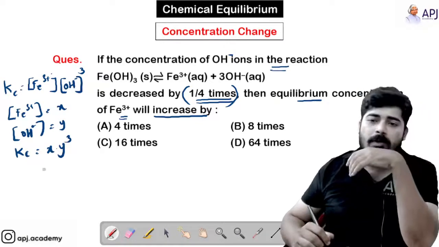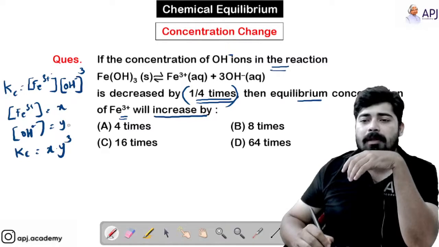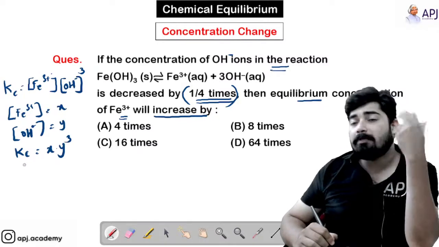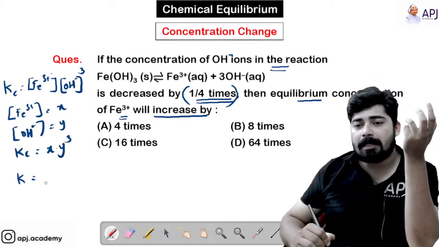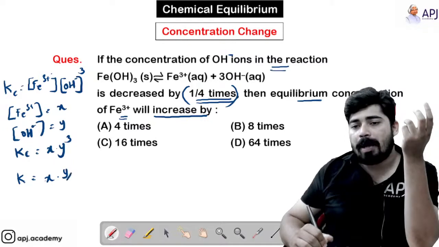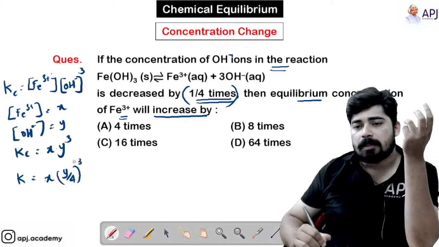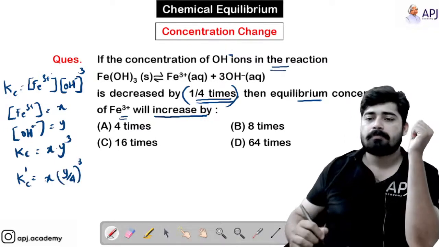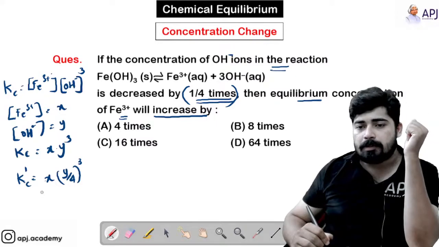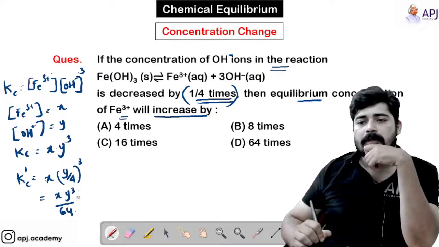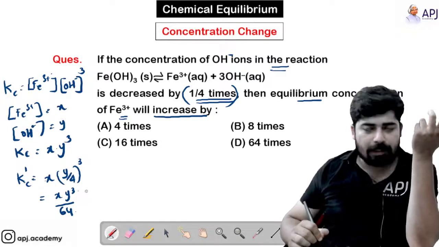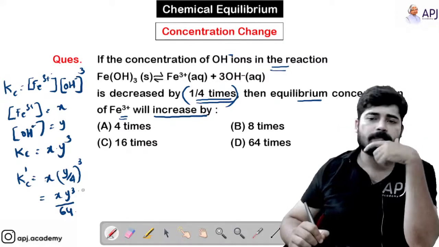Right. Now I am decreasing the concentration of OH minus to Y by 4. So now I am writing it as K equal to X into (Y by 4) raised to 3. Okay, that is Kc dash. That means XY cube by 64. Okay, 4 raised to 3, that is 4 into 4 into 4, that is 64.